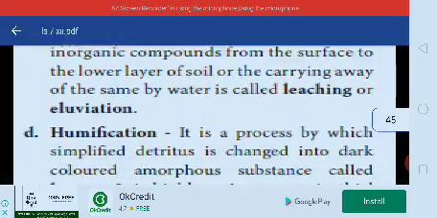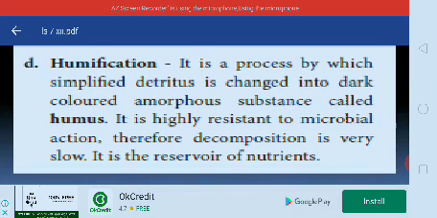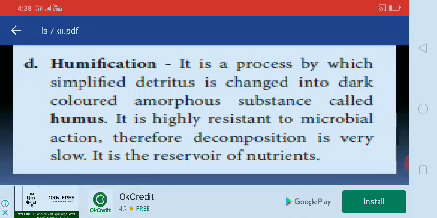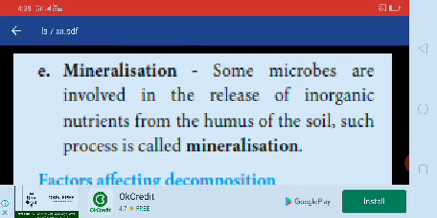The leaching and eluviation: the movement of decomposed water-soluble organic and inorganic components from the surface to the lower soil, carrying away by water, is called leaching or eluviation. Humification is a process by which simplified detritus is changed into a dark colored amorphous substance called humus. It is highly resistant to microbial action. The decomposition is very slow. It is a reservoir of nutrients. Mineralization: some microbes are involved in the release of inorganic nutrients from the humus of the soil. Such a process is called mineralization.